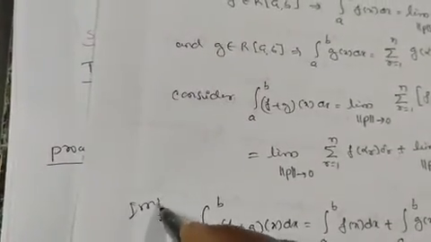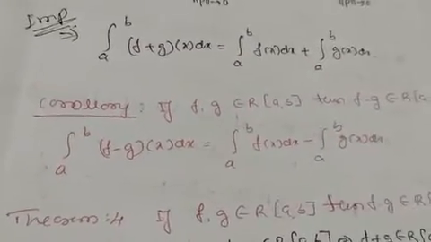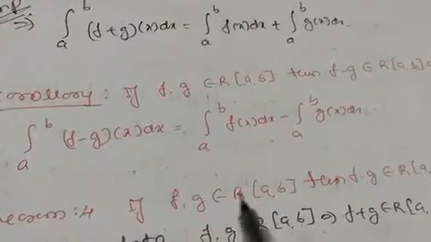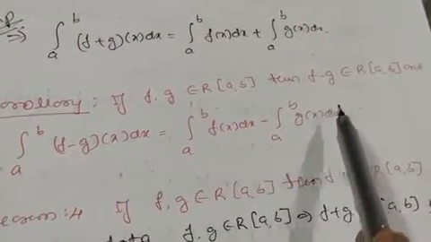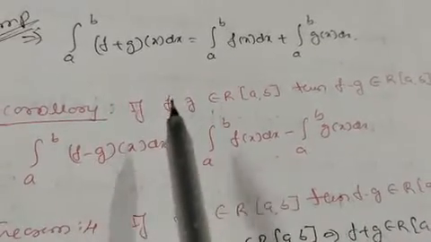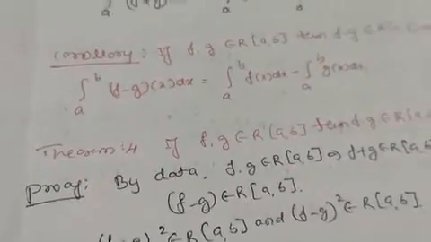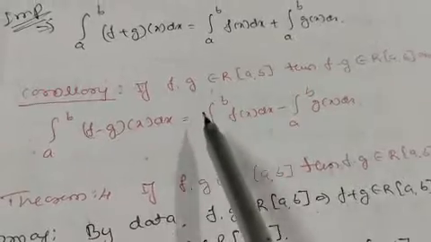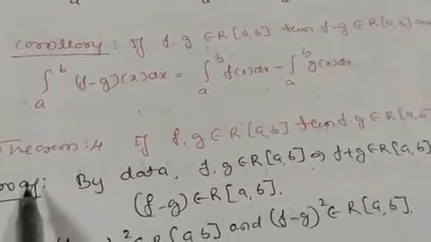This question appeared many times in the examination. The next one is: if f, g belong to R of a, b, then f minus g is also Riemann integrable, and you prove the same thing here. In place of g of x it is minus g of x, that is the difference between these two. So you can do this afterwards. It is exactly the same, only in place of g you take minus g. This is the difference.